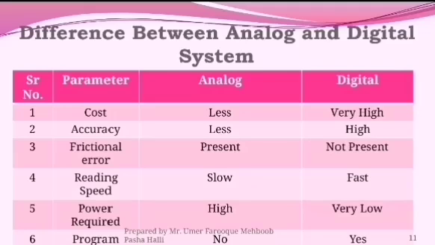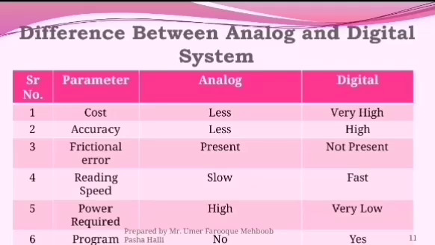Next parameter, frictional error. Frictional error is nothing but there is a moving part. Analog has a moving part, that's called present. There will be frictional error present, but in digital there is no moving part, therefore there is absence of frictional error, that means not present.